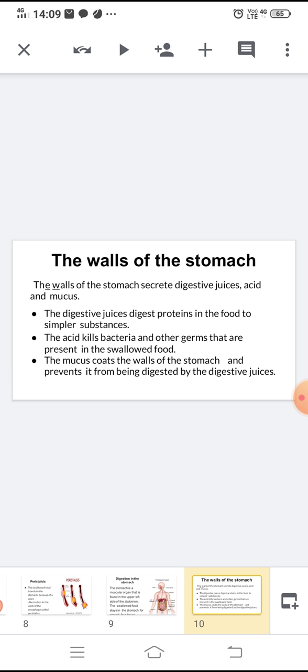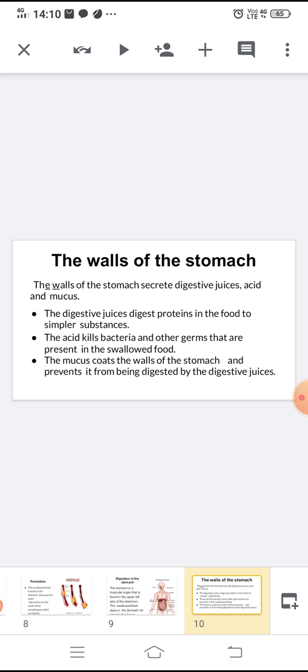Second one, acid. The acid kills bacteria and other germs that are present in the solid food. Then mucus. The mucus coats the walls of the stomach and prevents it from being digested by the digestive juices.